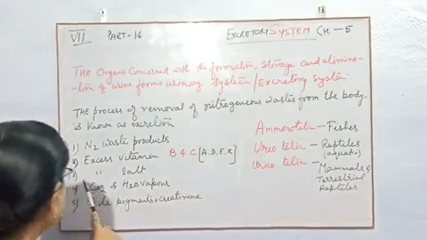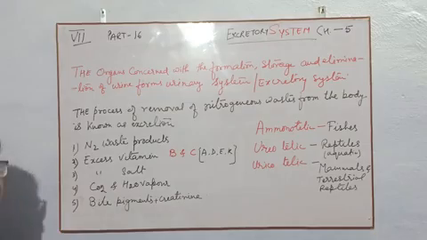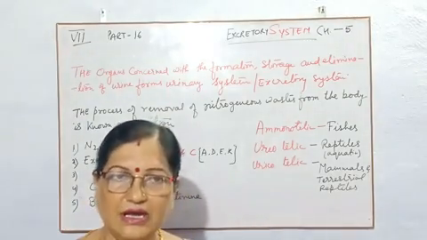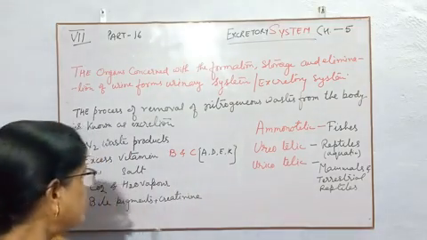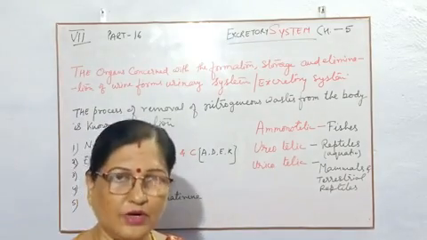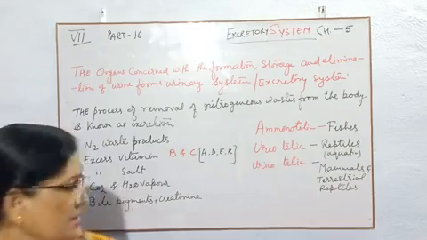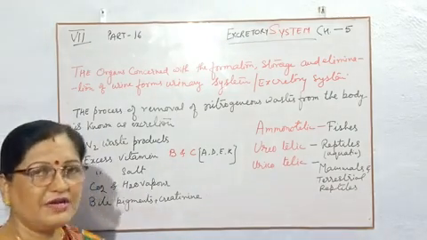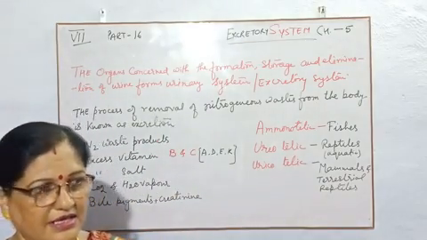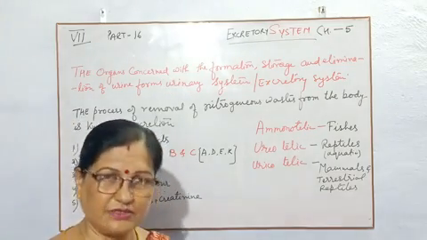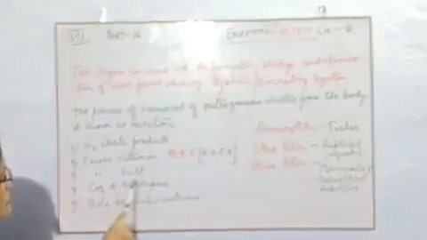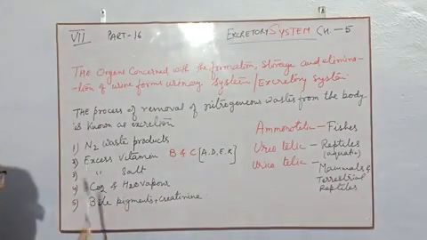These fat soluble vitamins cannot be released by our excretory product. Then the third one, excess salt. If salt is not necessary in our body and we have taken more in amount, excess salt can also be released out from our body along with the urine. Don't think, children, that salt means only table salt. Other types of salts which we take in diet, in any other form, are also released through our urine. This is the excess salt.